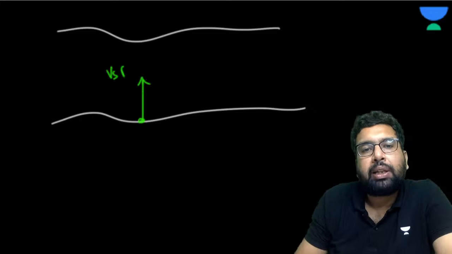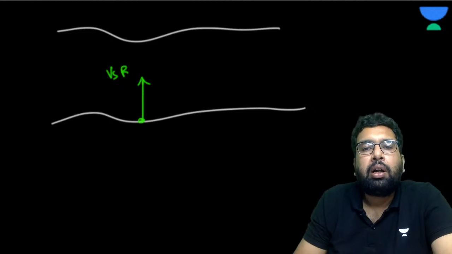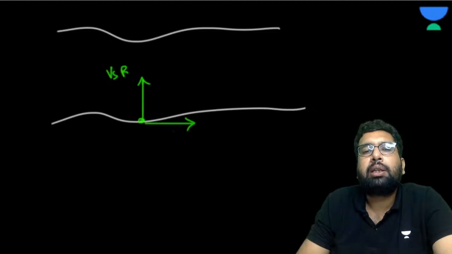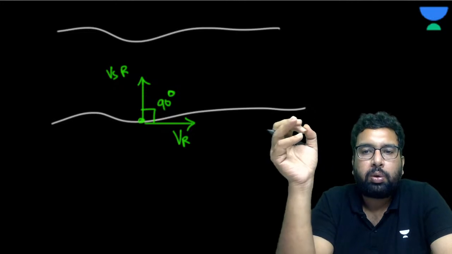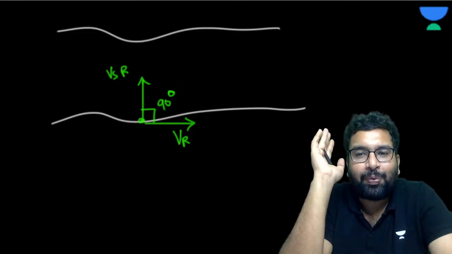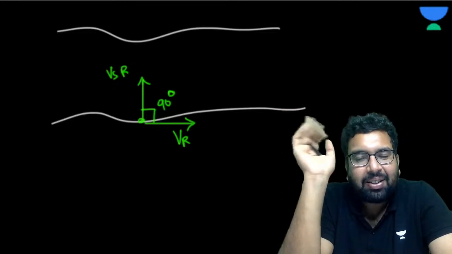VSR. So when theta is equal to 0, that means the direction of the velocity of the swimmer with respect to the river must be like this. So you can also say that this is 90 degrees from the direction of flow of the river. So basically, when you want to cover the distance in minimum possible time, travel perpendicularly to the direction of the river. Are you getting my point?